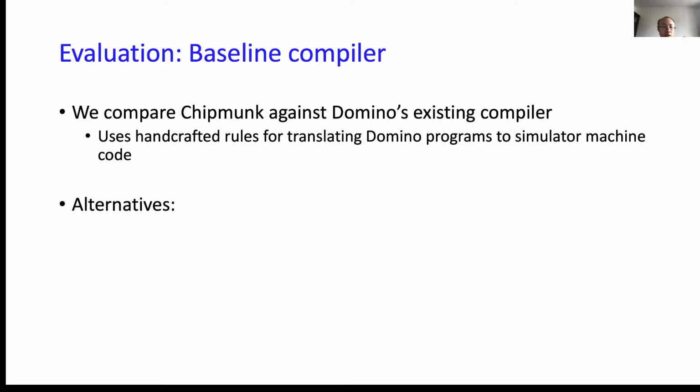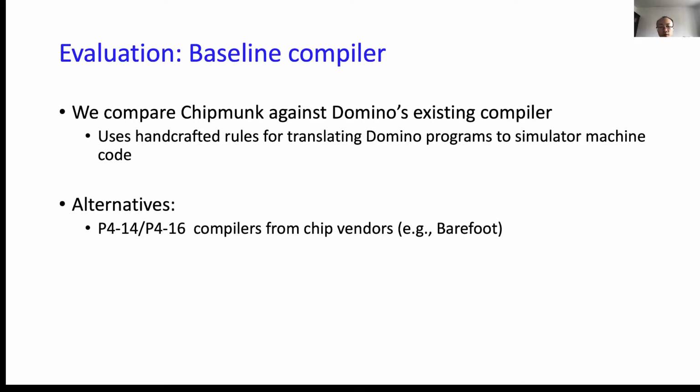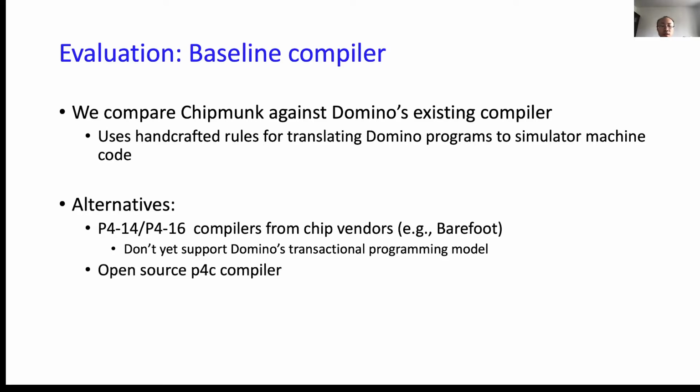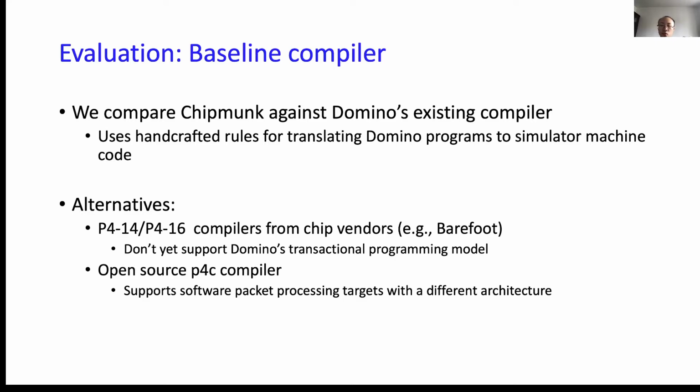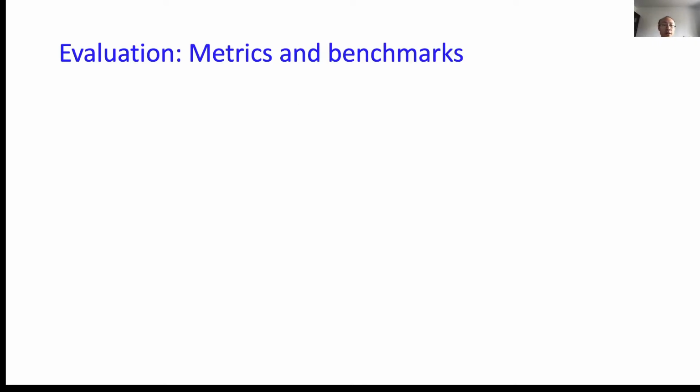We also considered some other alternatives, for example, the P4-14 or P4-16 compilers from chip vendors like Barefoot, but they do not support Domino's transactional programming model, although P4-16 has already supported atomicity inside the program. We also considered some open source P4C compilers, but they only support software packet processing targets with different architecture. For metrics, we really care about the compilation result, which means whether Domino or Chipmunk can successfully generate code for a given program. If both of them successfully compile it, which one uses fewer resources?